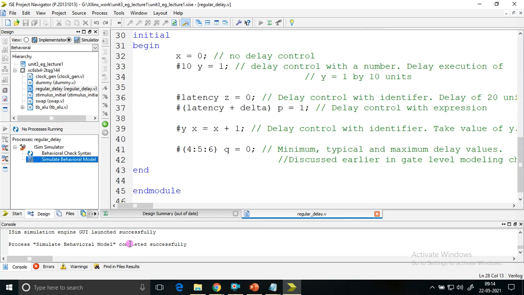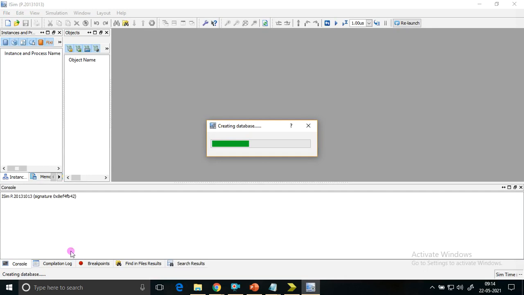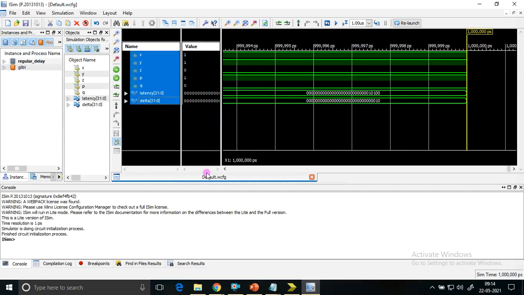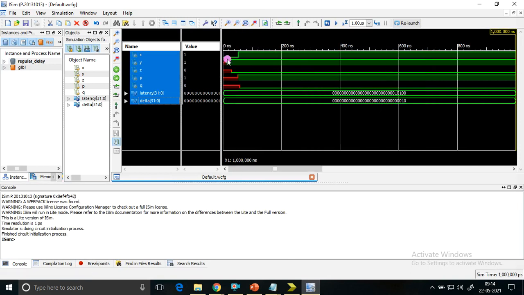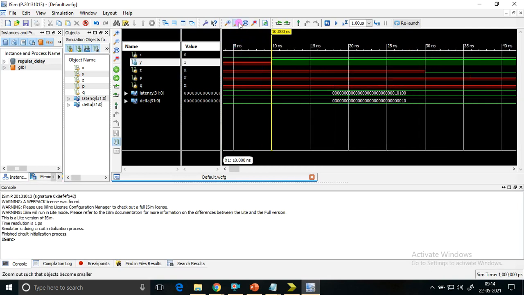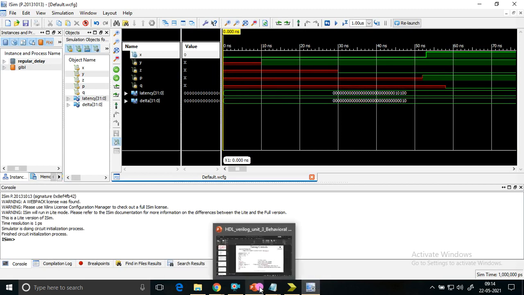Simulate behavioral model completed successfully. Zoom to fit. Let me zoom in from 0 nanoseconds. At 0 nanoseconds, what all things are happening? That is what we check now.